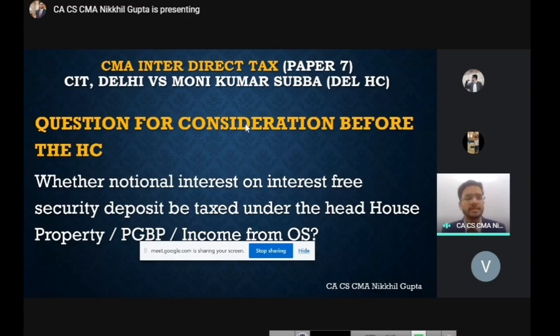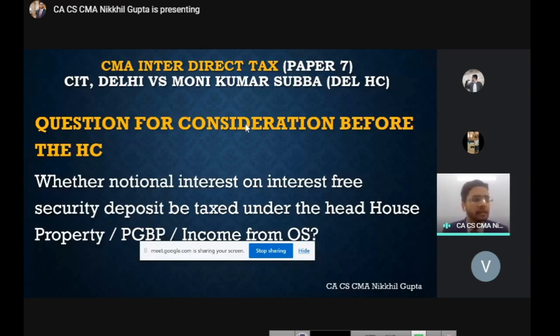And there is a very famous case law, CIT Delhi versus Moni Kumar Subba. This case law was pronounced by the Delhi High Court, and a special bench was constituted to answer this particular question, whether notional interest can be taxable in case of income from house property. Guys, the answer is a clear no.